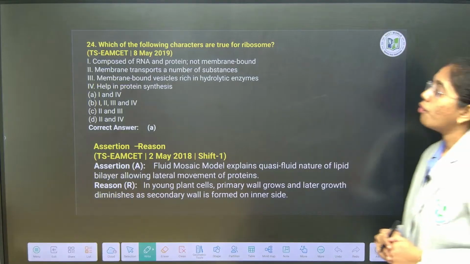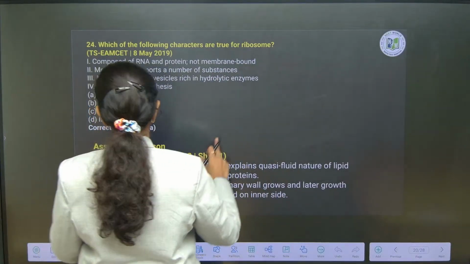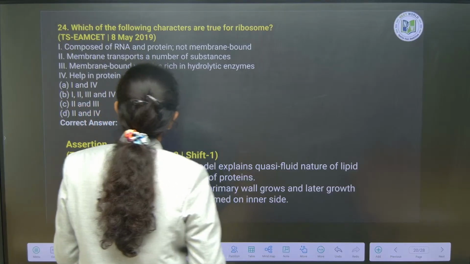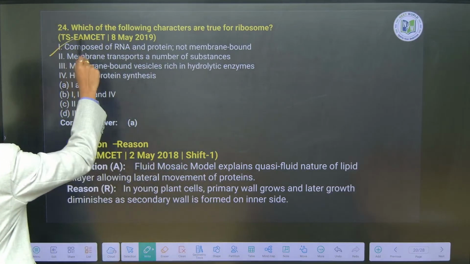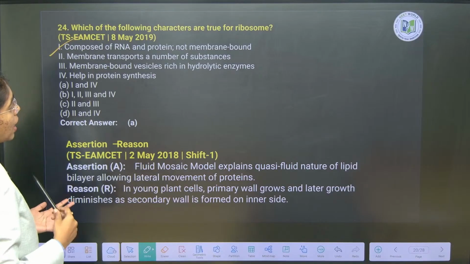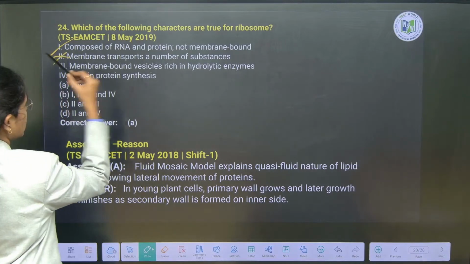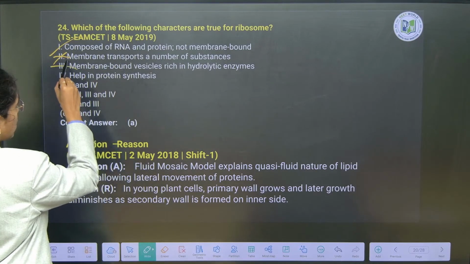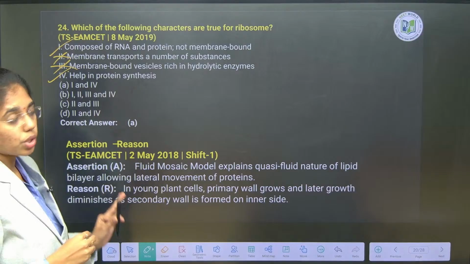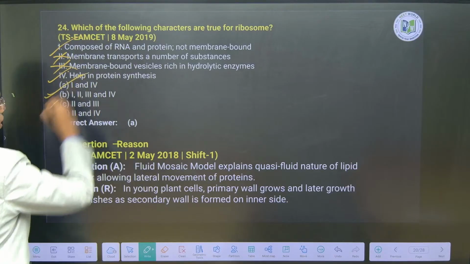Which of the following characters are true for ribosomes? So, here the question is about ribosome characteristics. Look at it carefully. Composed of RNA and proteins, and they are non-membrane bound. Yes, ribosomes are nothing but ribonucleoproteins. Next, membrane transports a number of substances. Wrong, because it does not have any membrane. Membrane bound vesicles with hydrolytic enzymes, no, they will help in protein synthesis. Of course, ribosomes' primary function is what? Protein synthesis only. So, here the right answers are 1 and 4. Option A will be the right answer.